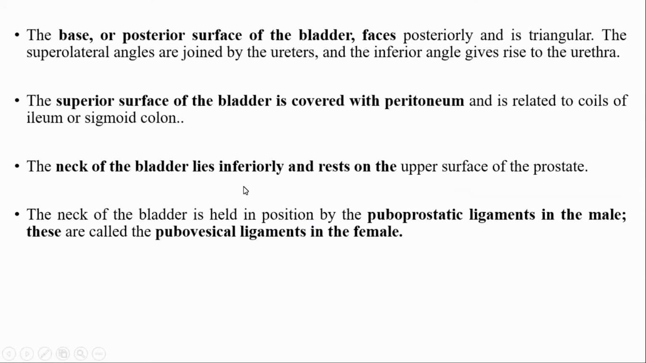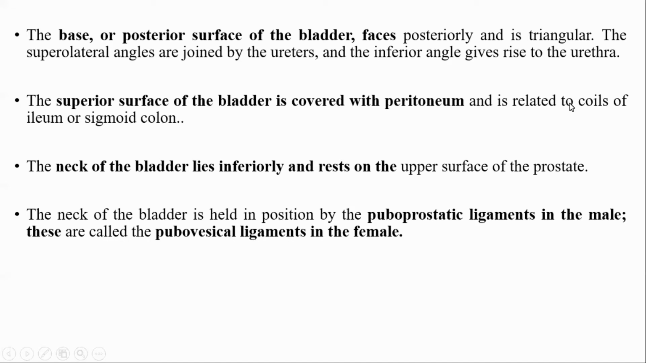Base or posterior surface of the bladder faces posteriorly and is triangular, and the superolateral angles are joined by the ureters. So two superolateral angles are joined by the right and left ureter, and inferiorly it gives rise to the urethra. The superior surface of the bladder is covered with peritoneum and related to the coils of ileum or sigmoid colon. The neck or fundus of the bladder lies inferiorly and rests on the upper surface of the prostate in the male,